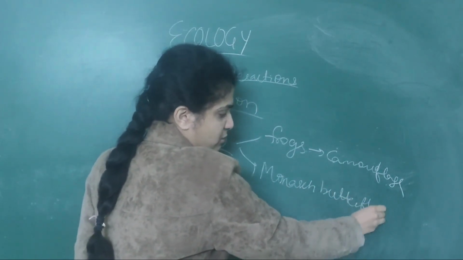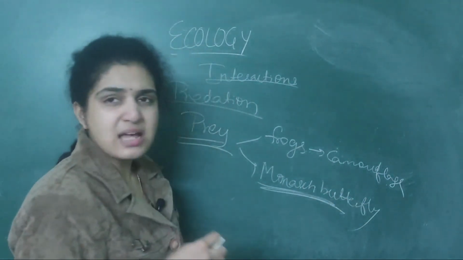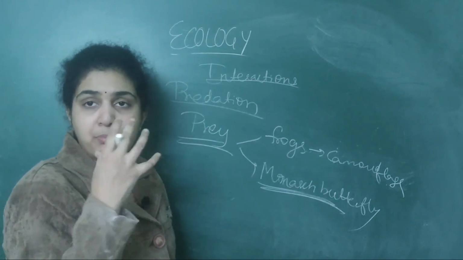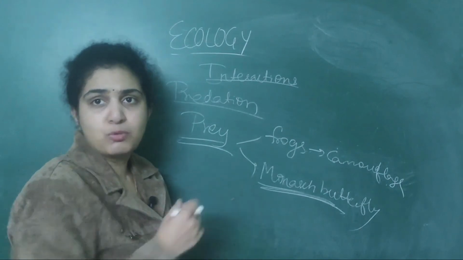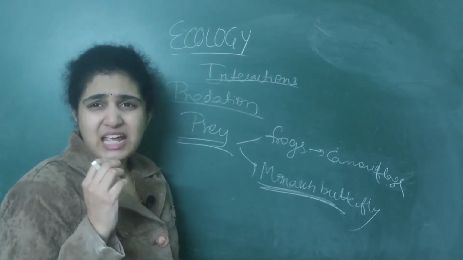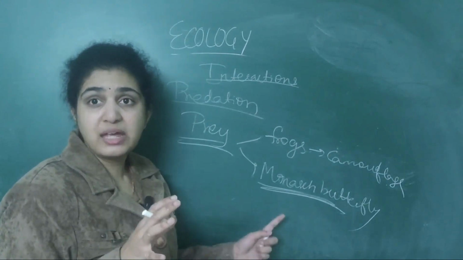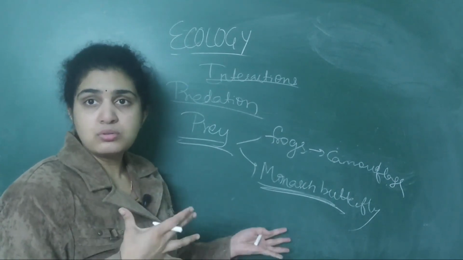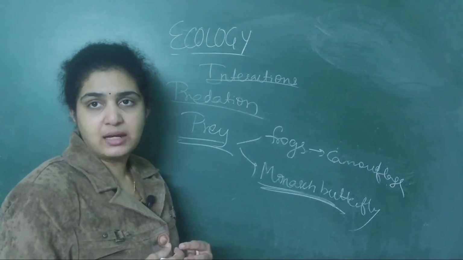It is highly distasteful to its predator. When some predator eats this monarch butterfly, it will taste very bad. So they have developed a special chemical in them to survive like that.